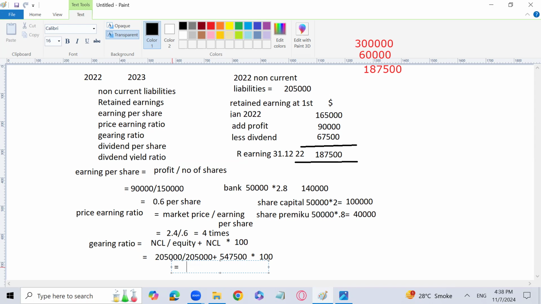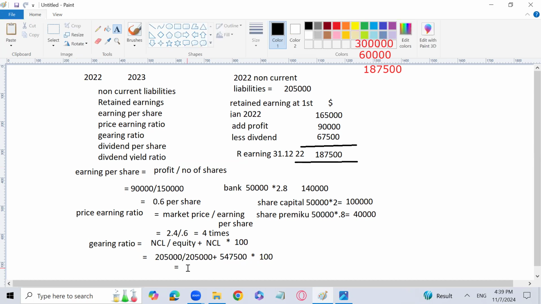The equity amount is 3 lakh share capital, 2 lakh plus 1 lakh newly issued. Premium was 20,000 plus 40,000, 60,000, and retained earnings at the end we have calculated as 187,500. So what is the gearing ratio, please? If you can tell me the percentage.